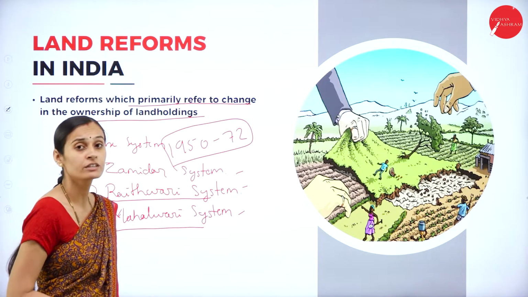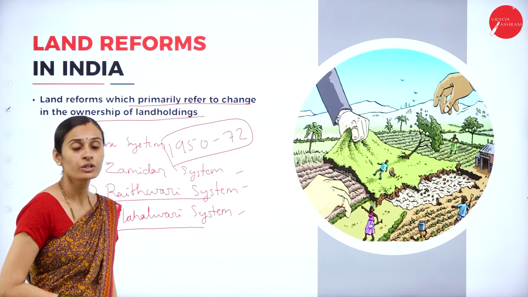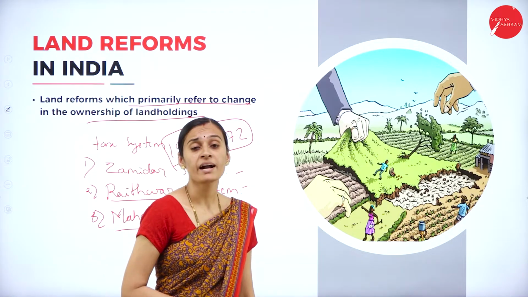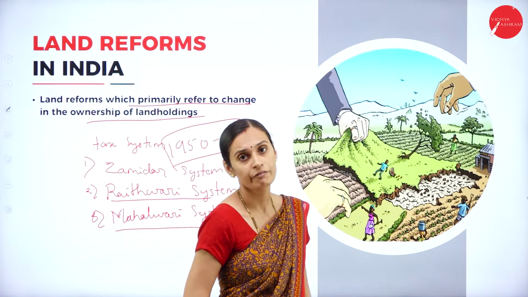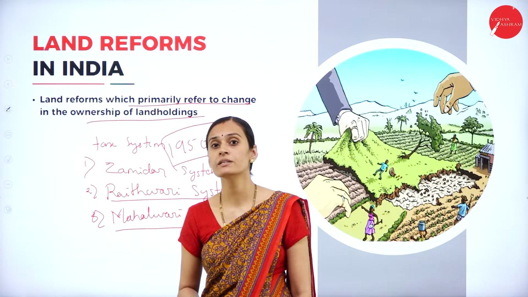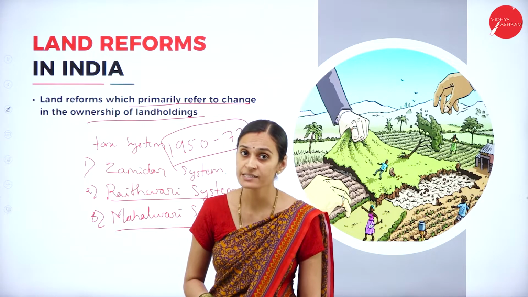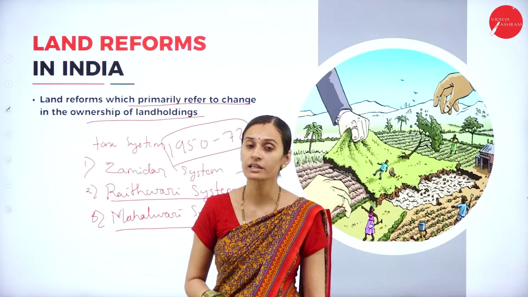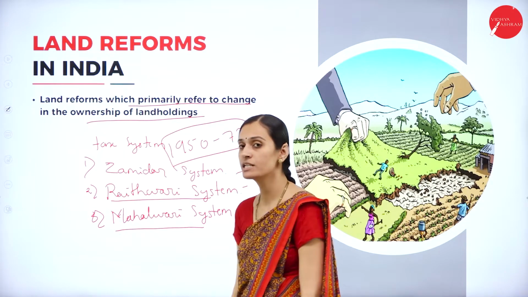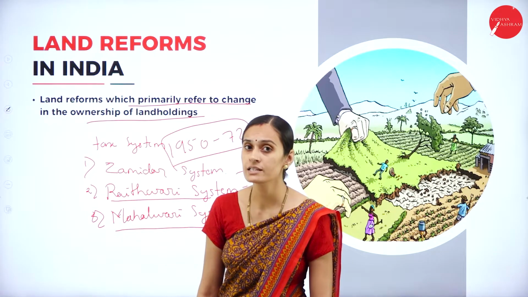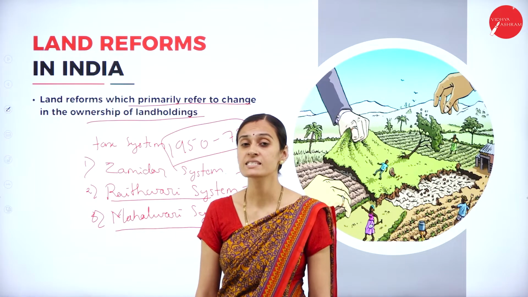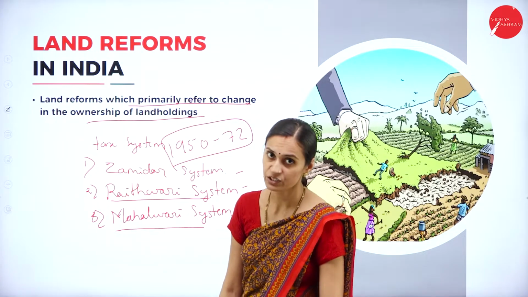So these are all different tax systems by colonial rulers, which resulted in bad situations for peasant families. They were not able to pay the taxes. If they were not able to pay the taxes, they lost their lands and all their working rights. So this was the condition. The outcome of these tax systems was that agricultural productivity was very low, and it pushed peasant families into extreme indebtedness.